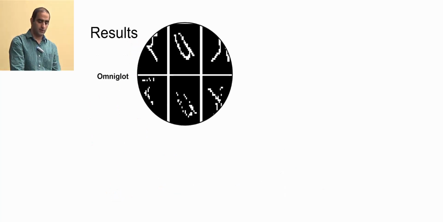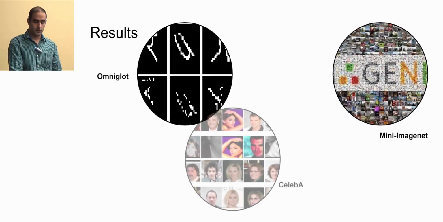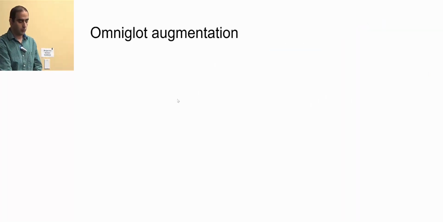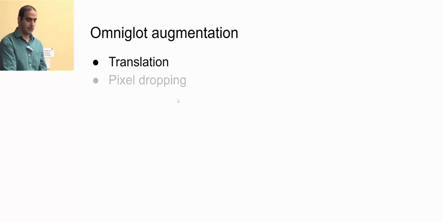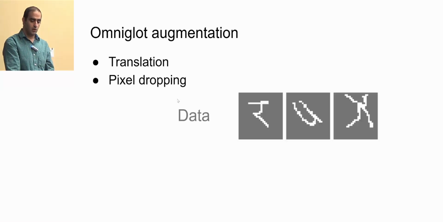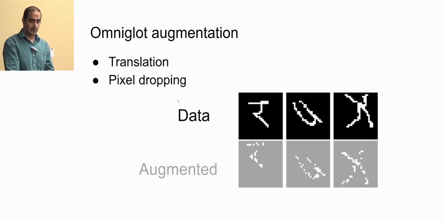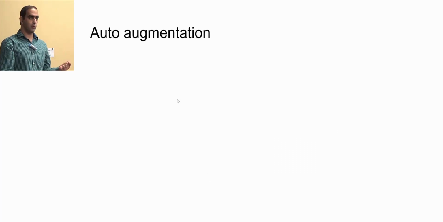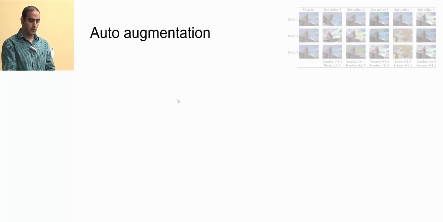So we evaluate our results on Omniglot, Mini-ImageNet, CelebA, and UCF101. So for Omniglot augmentation, we use translation and pixel dropping. So if we have this data for a task, this would be what we do. So this is the augmentation which we apply for Omniglot. Another choice of augmentation is AutoAugment.